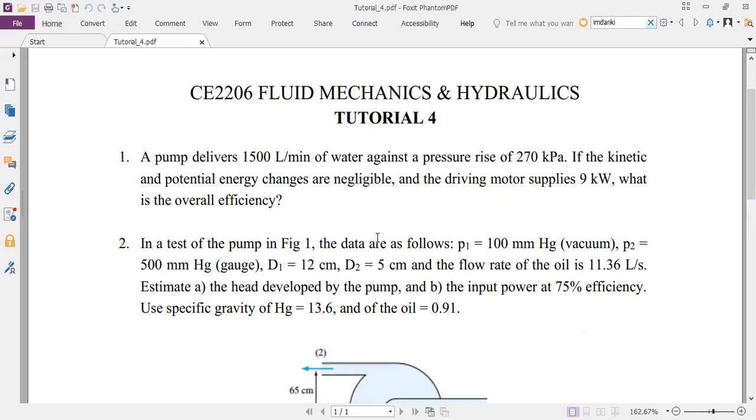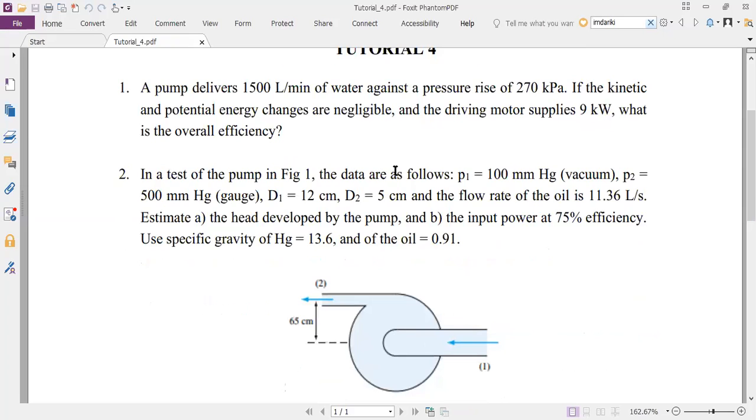In a test of the pump in figure 1, the data are as follows. P1 equal to 100 millimeters of mercury vacuum. P2 equal to 500 millimeters of mercury gauge. D1 equal to 12 centimeters. D2 equal to 5 centimeters. And the flow rate of the oil is 11.36 liters per second. Estimate A, the head developed by the pump, and B, the input power at 75% efficiency. Use specific gravity of mercury equal to 13.6 and of the oil equal to 0.91.